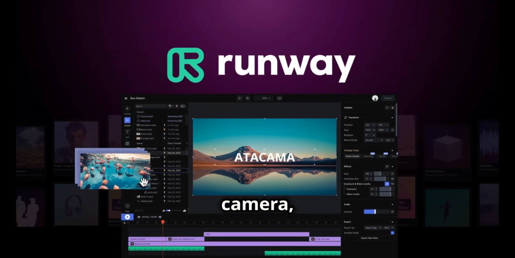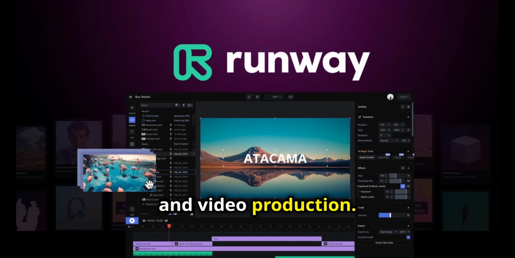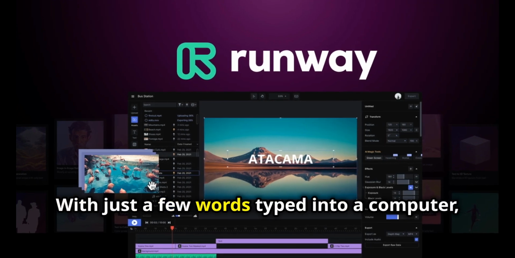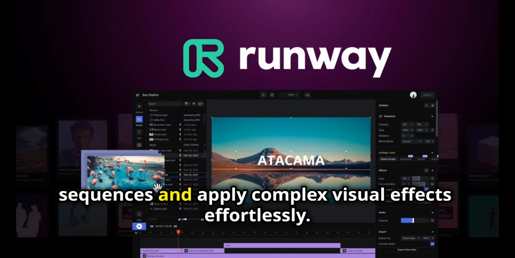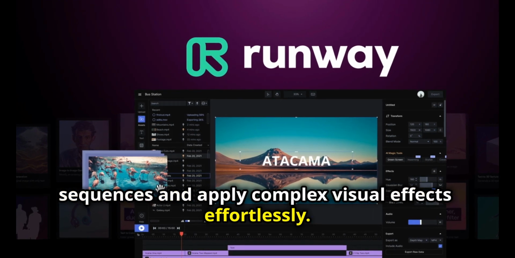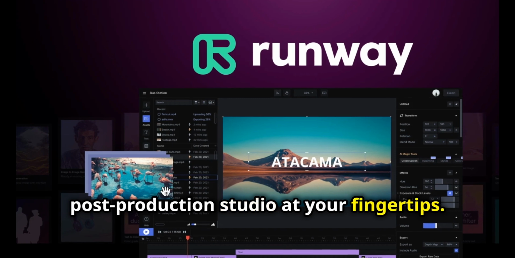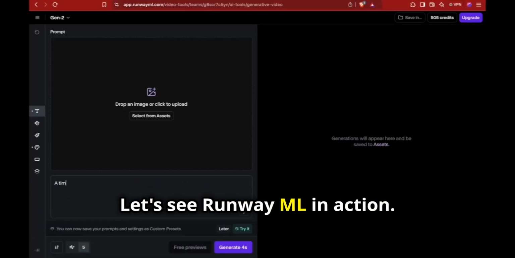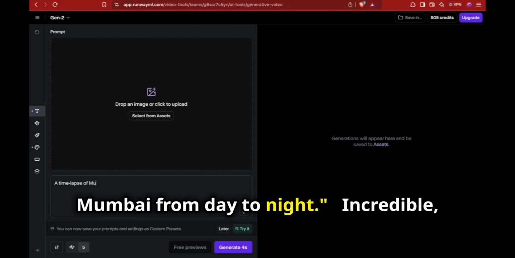Lights, camera, AI action. Runway ML is revolutionizing filmmaking and video production. With just a few words typed into a computer, creators can generate stunning video sequences and apply complex visual effects effortlessly. It's like having a Hollywood-level post-production studio at your fingertips. Let's see Runway ML in action. We'll use the prompt time-lapse of Mumbai from day to night.